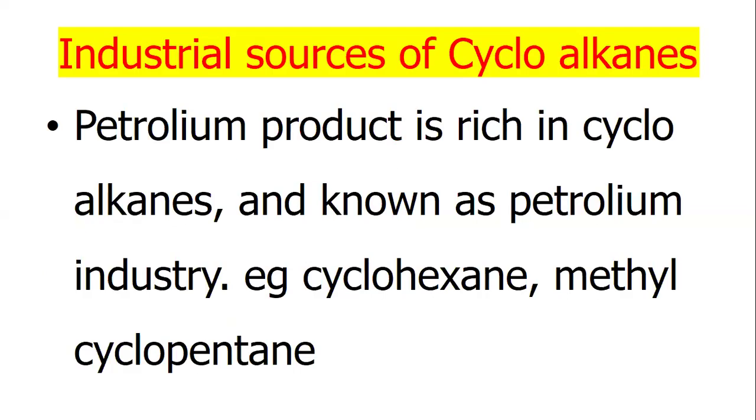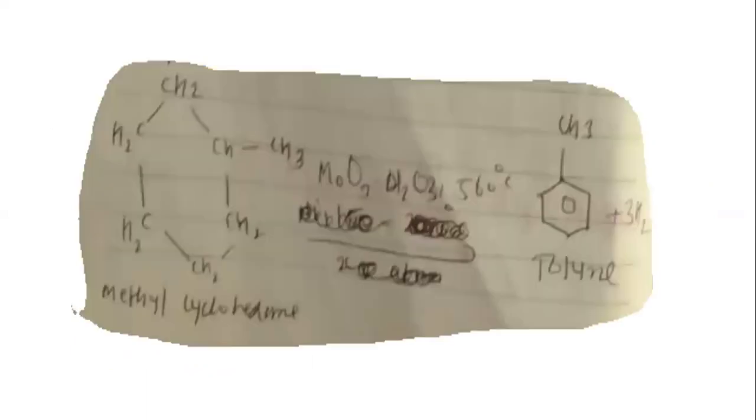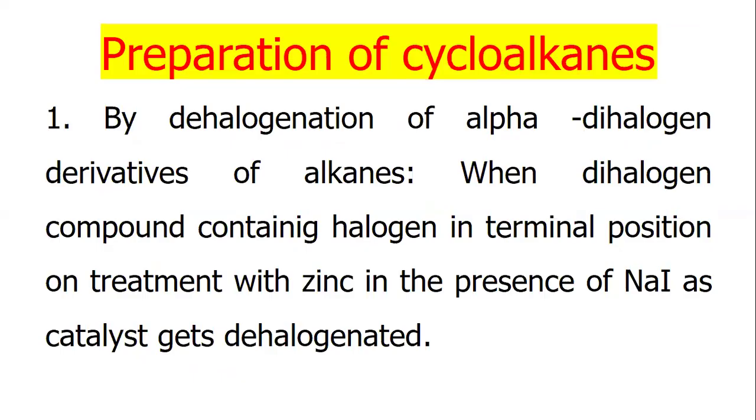Industrial sources of cycloalkanes. Petroleum products are rich in cycloalkanes, for example cyclohexane and methylcyclopentane. These cycloalkanes are converted by catalytic reforming into aromatic hydrocarbons and provide a major source of these important compounds. For example, methylcyclohexane produces toluene, cyclohexane produces benzene, and cyclohexanol produces phenol.